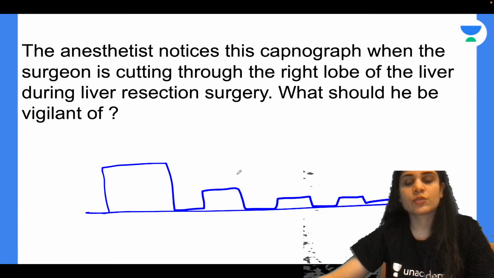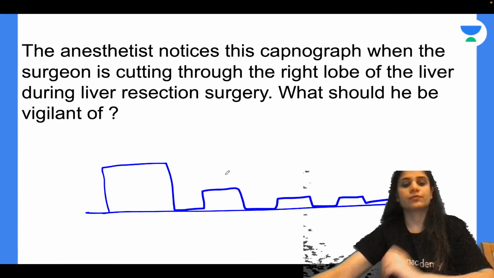Okay. The anesthetist notices this capnograph when the surgeon is cutting through the right lobe of the liver during liver resection surgery. What should he be vigilant of?